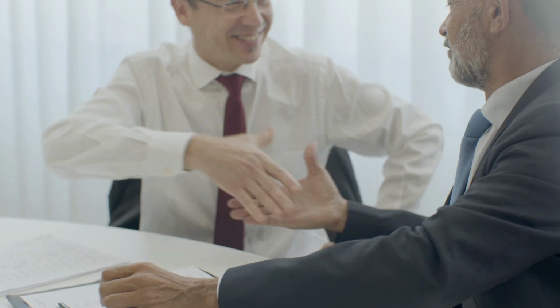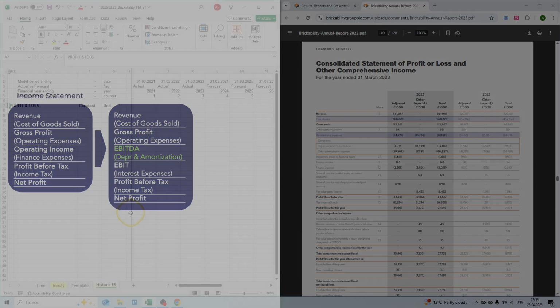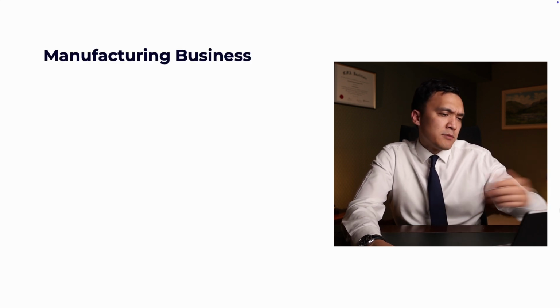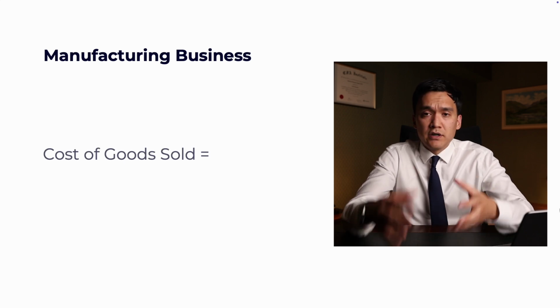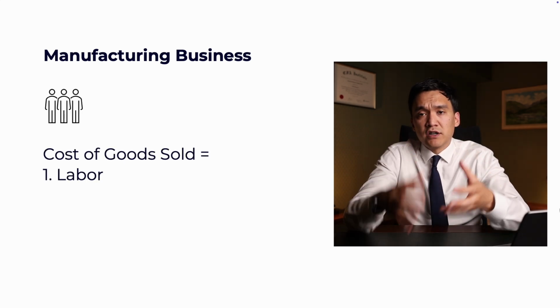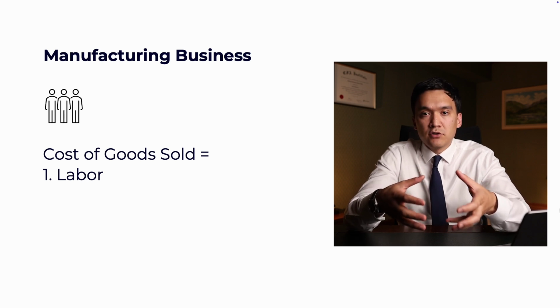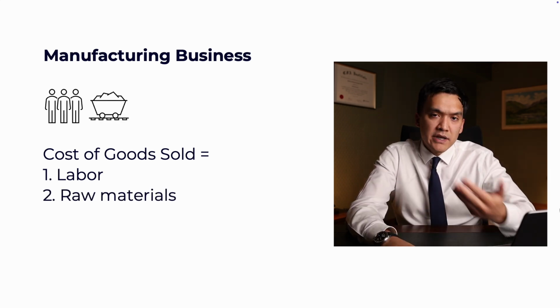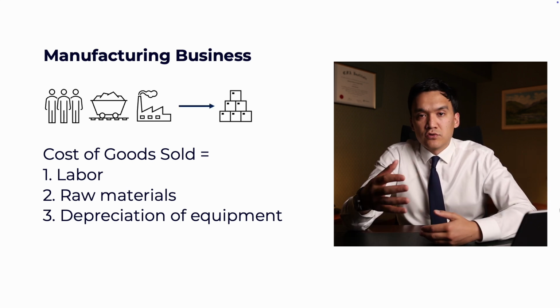To remove depreciation from cost of goods sold, let's first define what cost of goods sold is. These are expenses that are directly related to the products that we sold. So let's look at a manufacturing business. What are cost of goods sold for a manufacturing business? So we are having a product, and to build this product we have labor costs. These are all the people that were engaged in actually building this product. These are raw materials to make this product, and it is depreciation of equipment that was used to make this product.